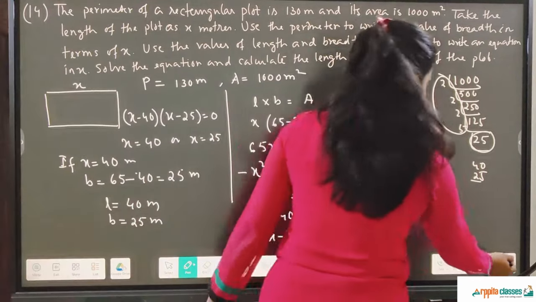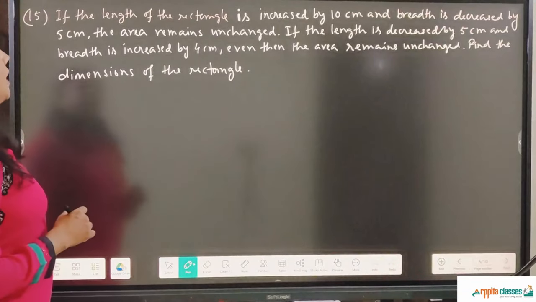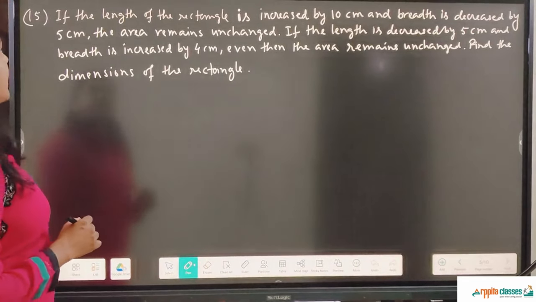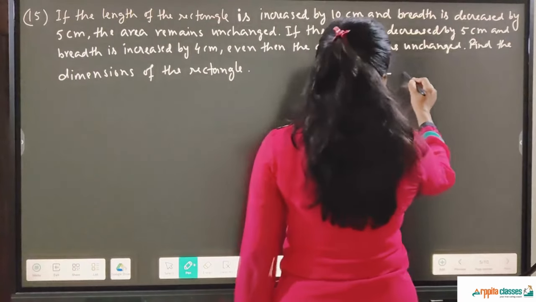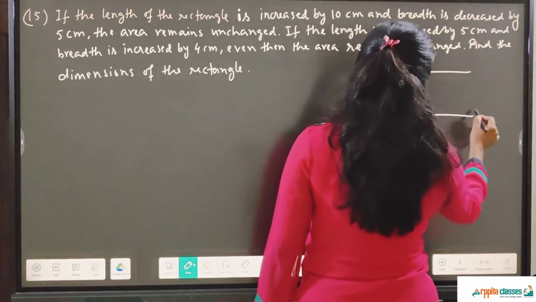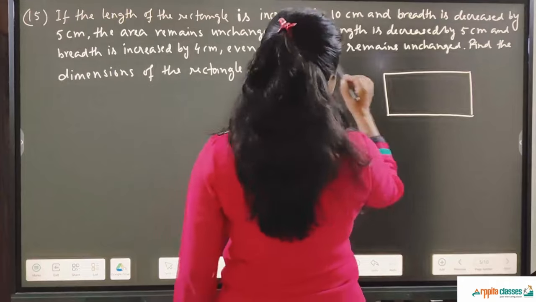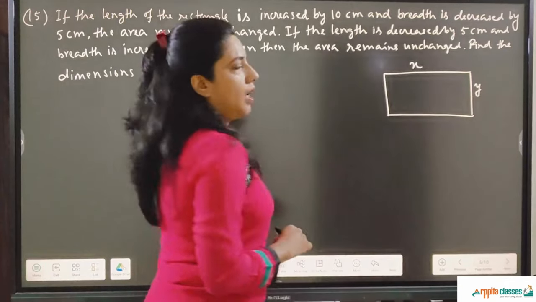Okay. Let's go for the next question. This is question number 15. If the length of the rectangle is increased by 10 centimeters and breadth is decreased by 5 centimeters, the area remains unchanged. So first of all, they have not told anything about length and breadth. They are saying length and breadth are increased and decreased and the area remains same. So I'm considering this is the length x and y is the breadth.